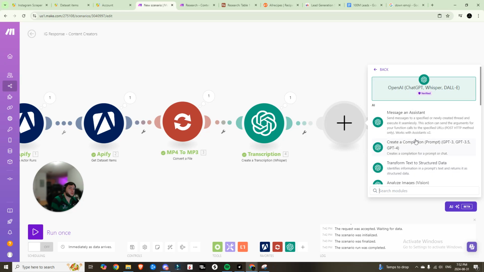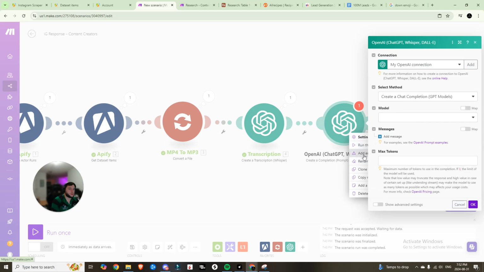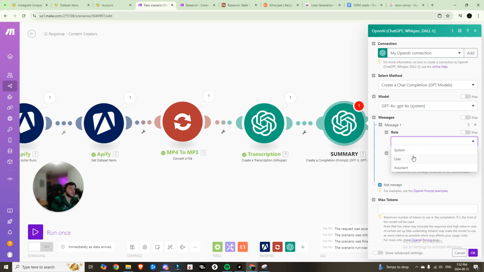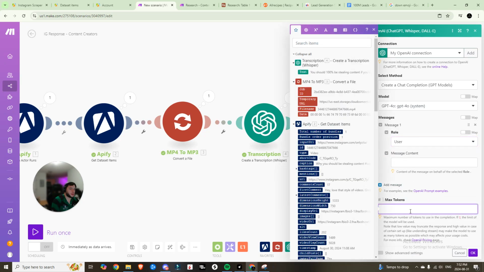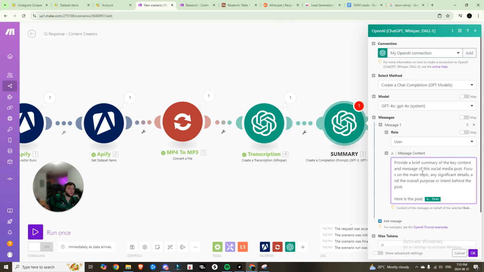And so to do that, we're going to create a completion. This one is going to be called the summary, right? We'll choose GPT-4o, and we'll add the message where you are the role of the user, and the max tokens we will set to 0, and the message content for that. All right, so the summary one is going to be: provide me a brief summary on the key content and messages of this social media post. Focus on the main topic, any significant details, and the overall purpose or intent behind the post.